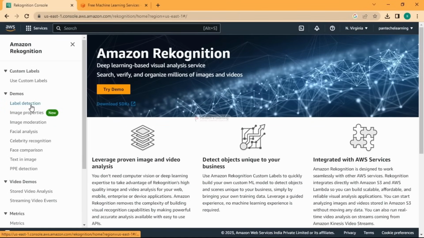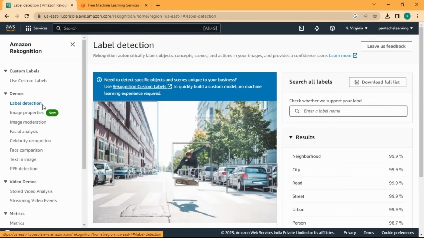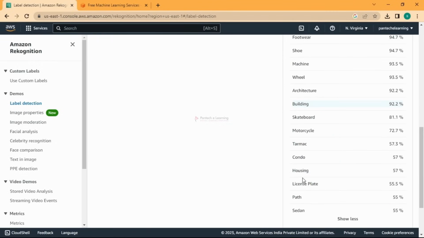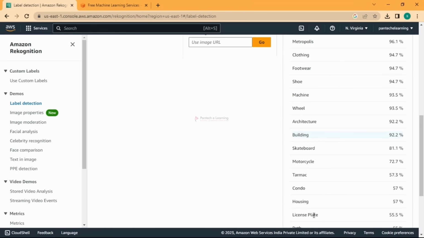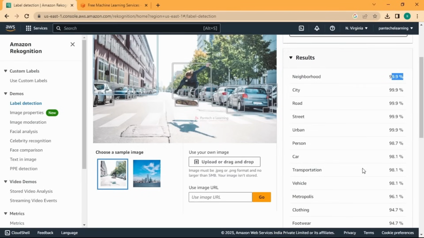So let us start with label detection. It has some sample images, and it will find labels in your image. See here in this image, it is detecting a building. Okay, it is detecting cars. You can see it is detecting these as cars. This is a skateboard. This is a person. Okay, the tree is not recognized, but some of these things are detected. Okay, you can see here. These things have been detected, and you can get the percentage of how confident it is.